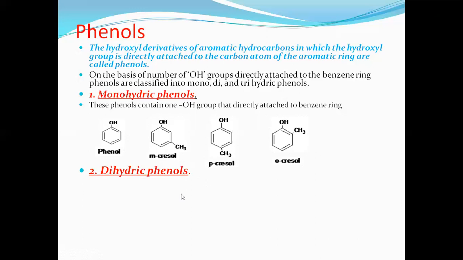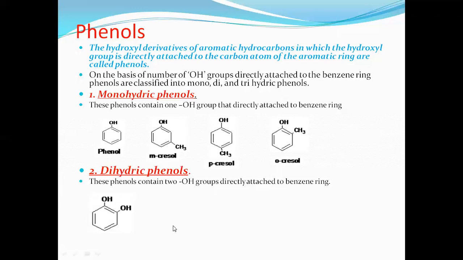Other, second, dihydric phenol. By the name itself, you are able to say now what is dihydric phenol? A benzene ring in which two OH groups are attached. Phenols which contain two OH groups directly attached to the benzene ring are called dihydric phenols. You can see the two OH groups are attached here, therefore it is dihydric, and they are adjacent to each other, therefore that is called catechol.